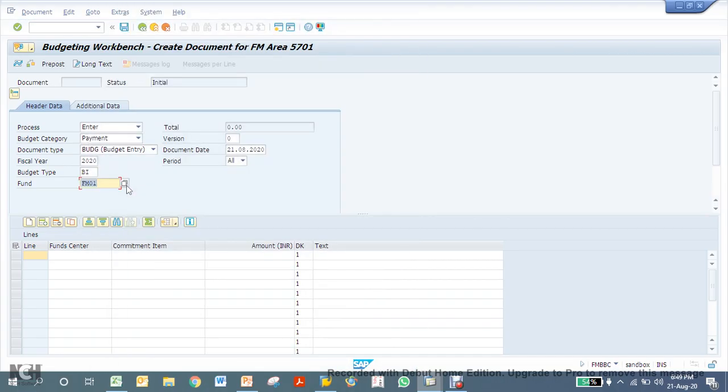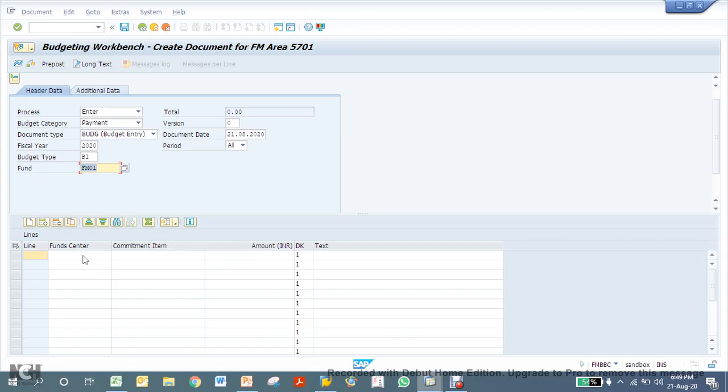Fund is used for reporting purposes. So if you have different locations and within the location you have different cost centers, you can create a fund to represent one location or for any other reporting purpose as well. So it becomes more flexible.